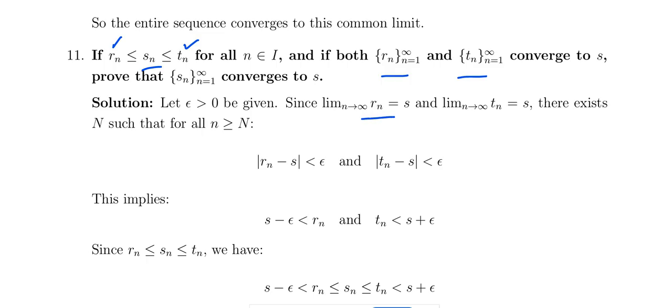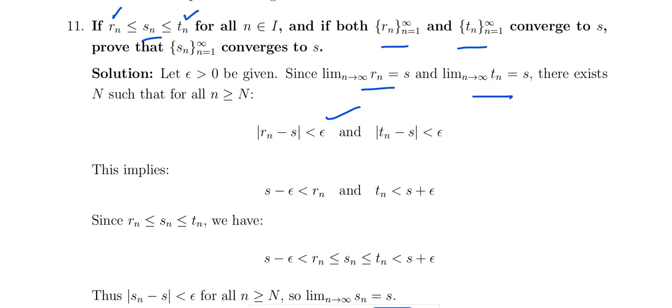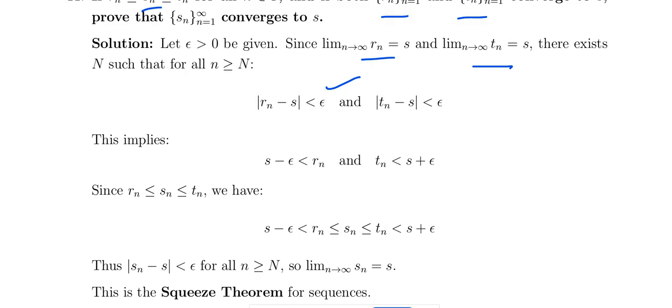Okay, we can just use the definition. This is the definition of Rn converges to S, and this is the definition of Tn converges to S. So from this, S minus epsilon is less than Rn, and from the other, Tn is less than epsilon.